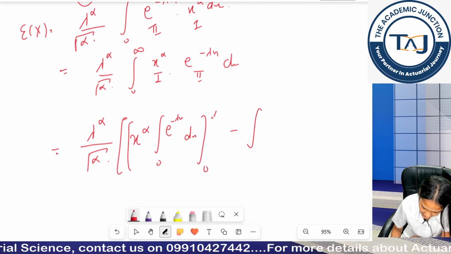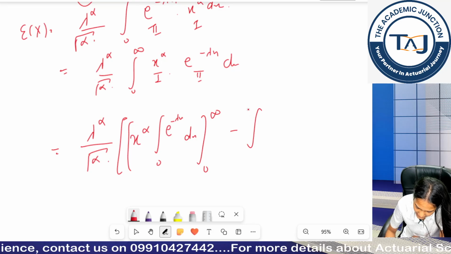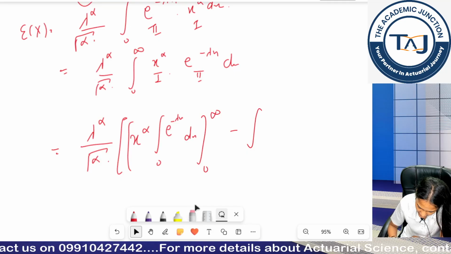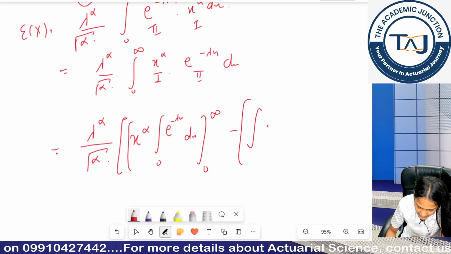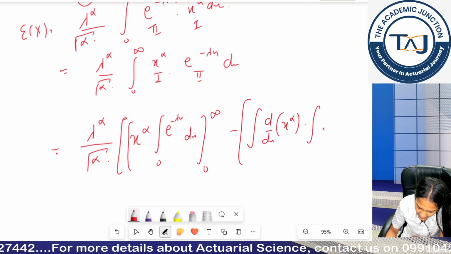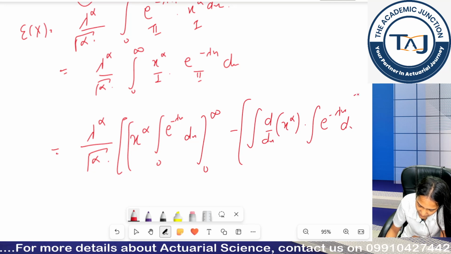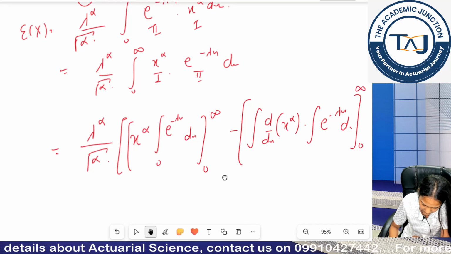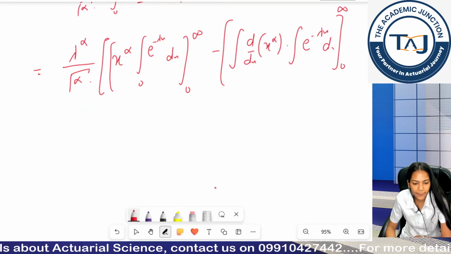So here I will place the limit 0 to infinity. Now coming to the second, let us not place limits in the integral. I am integrating by parts: first I have to differentiate my first function, then I have to integrate my second function, and I will place the limits 0 to infinity. This is the integration by parts.